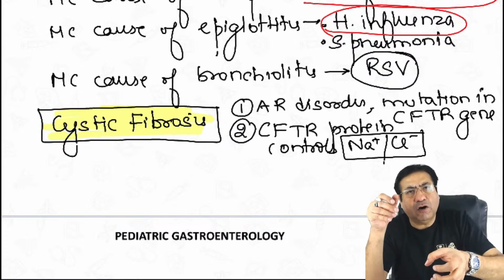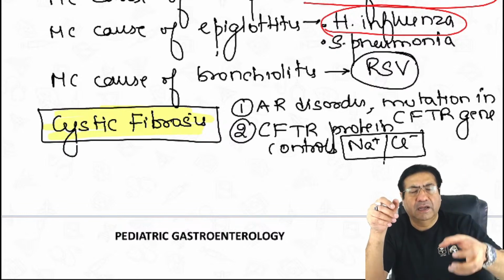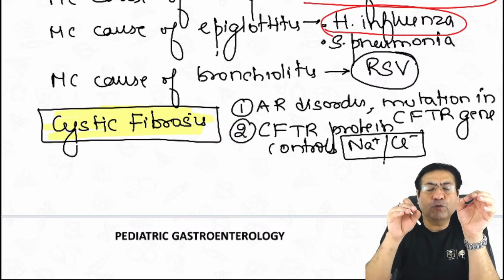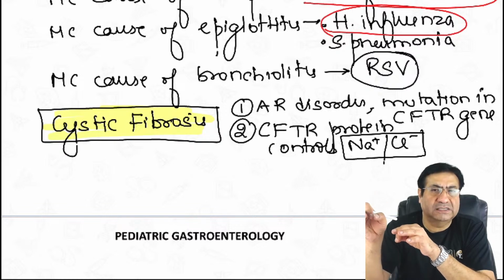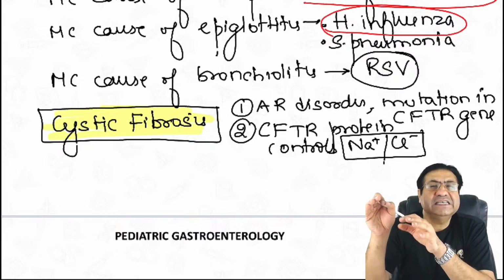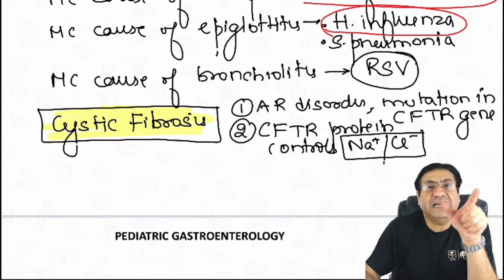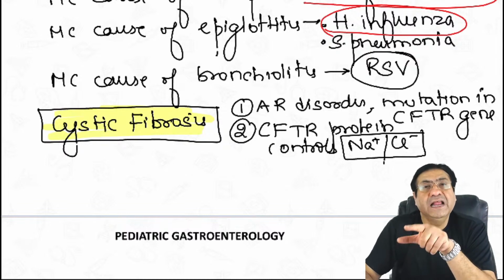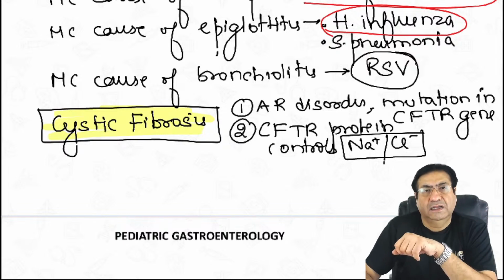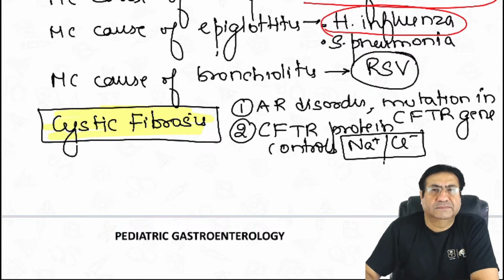So wherever there is a hollow duct in our body, the movement of sodium and chloride through those ducts is controlled by the CFTR protein. And the gene that controls the CFTR protein gets mutated in cystic fibrosis. So the protein becomes defective.